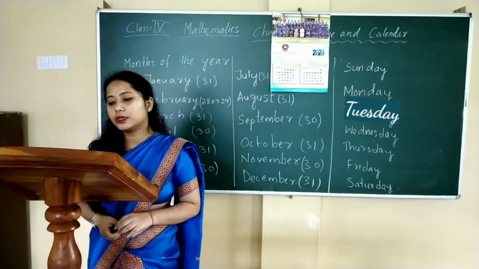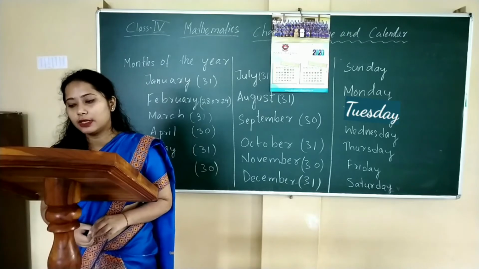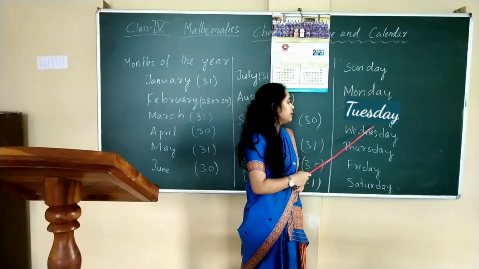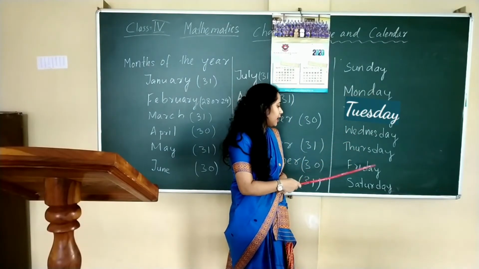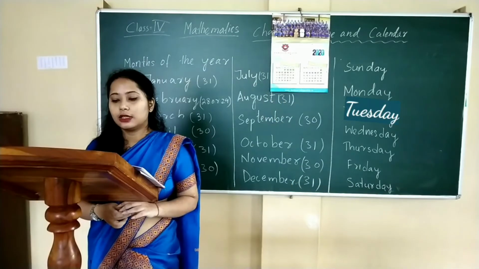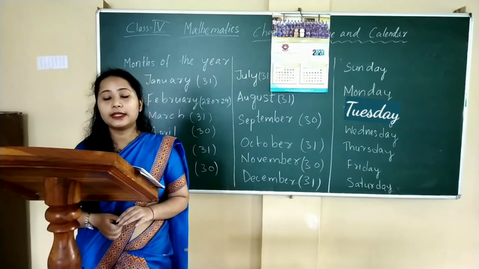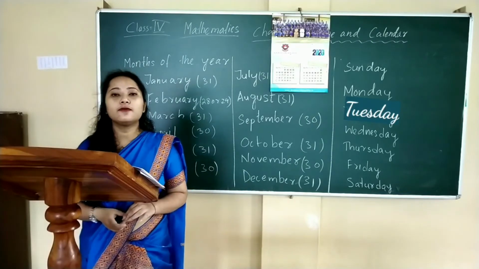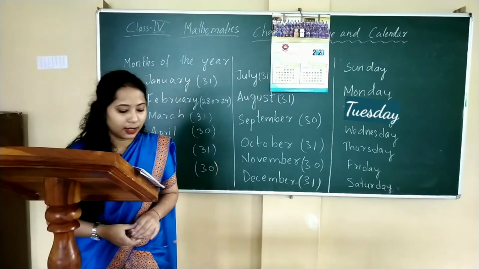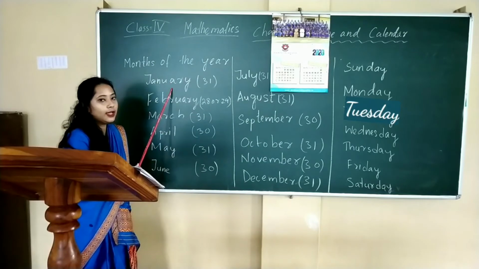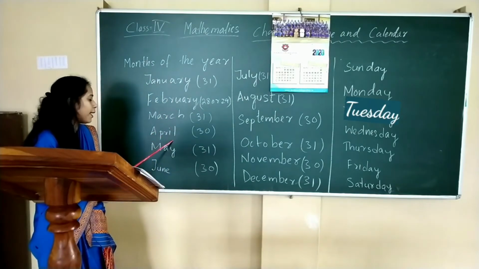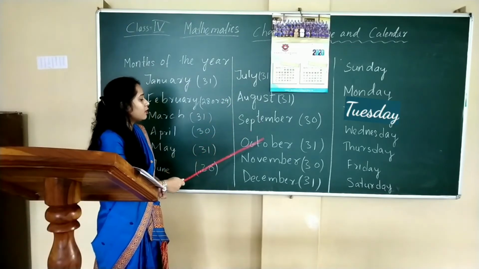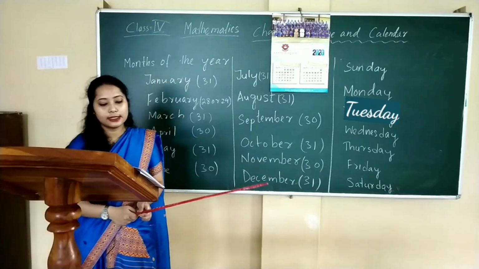Now, starting from the first day of the week, the names of the different days of the week are Sunday, Monday, Tuesday, Wednesday, Thursday, Friday, Saturday. This cycle of days is repeated again and again. Now, there are 12 months in a year. They are January, February, March, April, May, June, July, August, September, October, November and December.